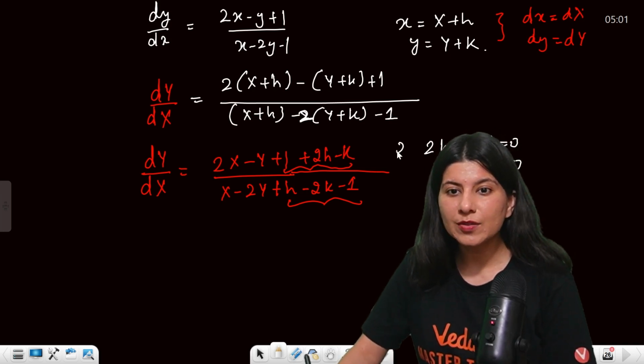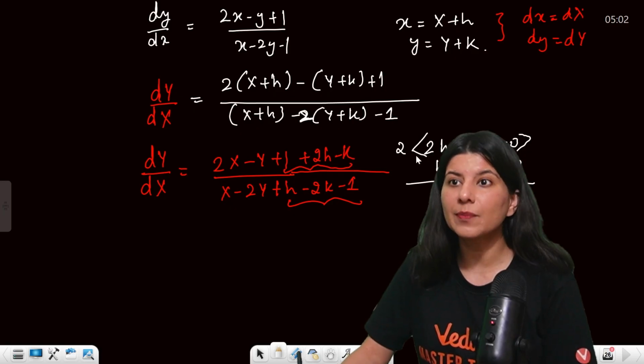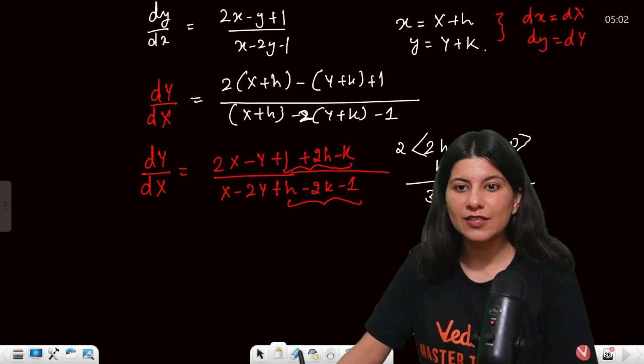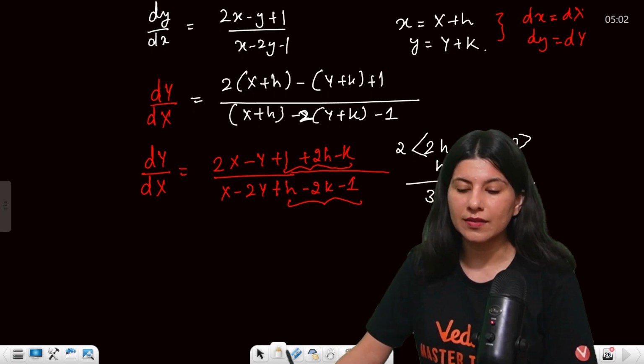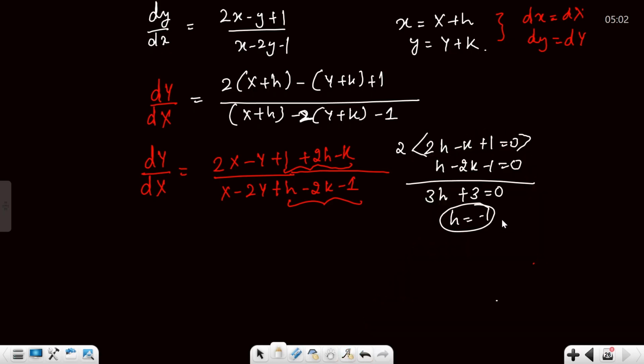Okay, and now you just multiply 2 over here and then subtract. So 3h plus 3 equals 0. So h is going to become minus 1. Have a look, h is minus 1. And what about k? k is again minus 1, correct? h is minus 1 and k is minus 1, yes, it will make sense. So minus 1 comma minus 1. Anyway, if you put it, this is 0, this is also 0.